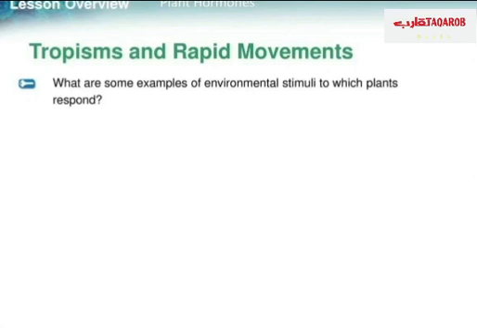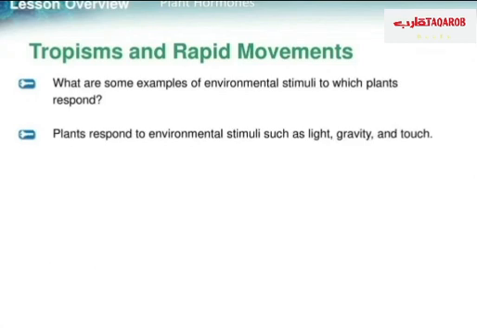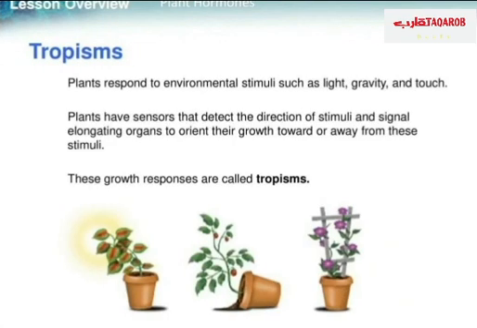Tropisms and rapid movement. What are some examples of environmental stimuli to which a plant responds? The answer: plants respond to environmental stimuli such as light, gravity, and touch. The first one, tropisms. Plants have sensors that detect the direction of stimuli and signal elongating organs to orient their growth toward or away from these stimuli. These growth responses are called tropisms.